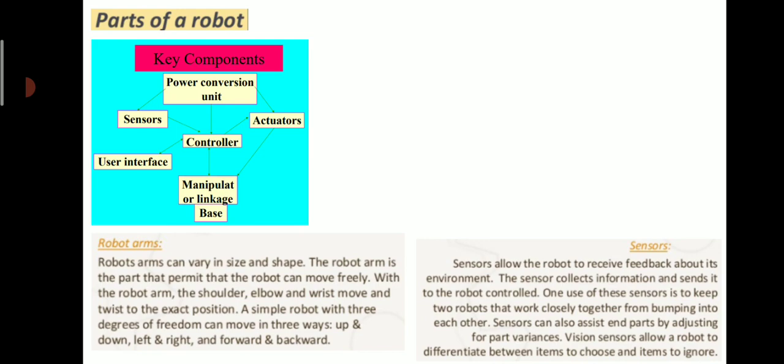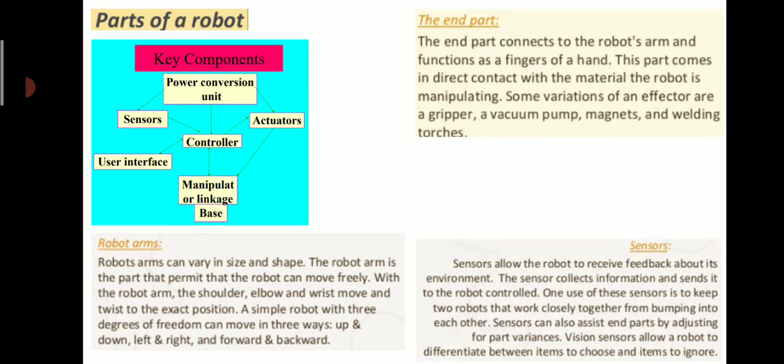Next component is sensors. Sensors allow the robot to receive feedback about its environment. The sensor collects information and sends it back to the robot control. One use of this sensor is to keep two robots that work closely together from bumping into each other. Sensors can also assist end parts by adjusting for part variances. Vision sensors allow a robot to differentiate between items to choose and items to ignore.